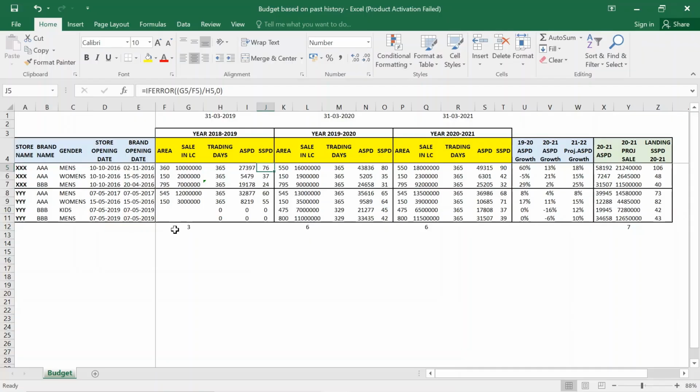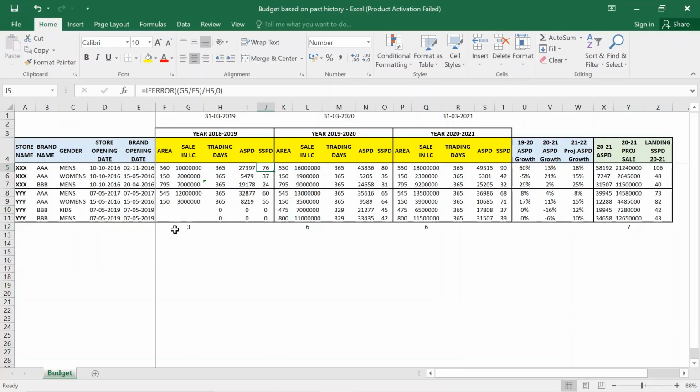We have always seen that for certain brands or stores, even if you reduce the area, you will still do the same amount of sale. So it will increase your SSPD. At the same time, by reducing the space, you will save a lot on the rentals. And in case of MBO, if you are cutting down the square feet of a particular brand, then you can onboard some additional brands that can give you additional sales. So this evaluation is very important while you are making the budget, so that each square feet is productive for you.